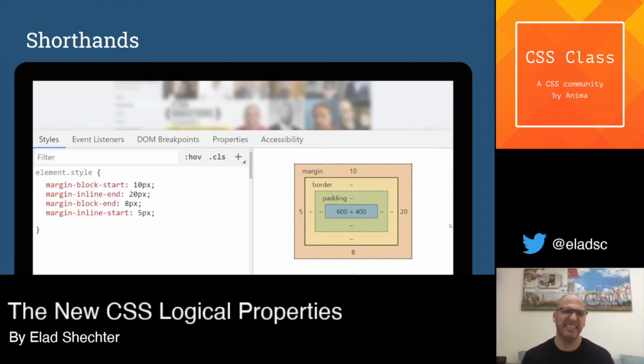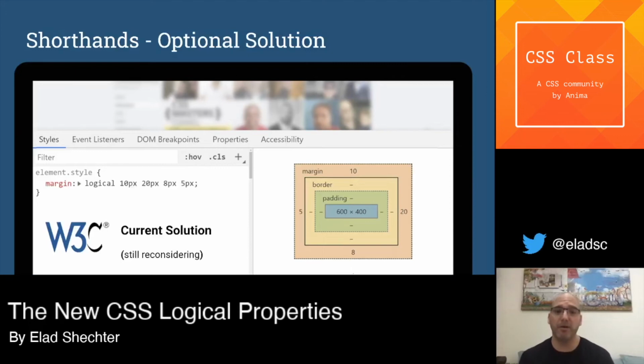And this isn't so nice, if I had to say. The W3C understand that this is a problem, an issue, and they are thinking about ways to fix it. Their suggestion for now, it's still being reconsidered, is that we can add, in the value of the margin, a keyword that is called logical.